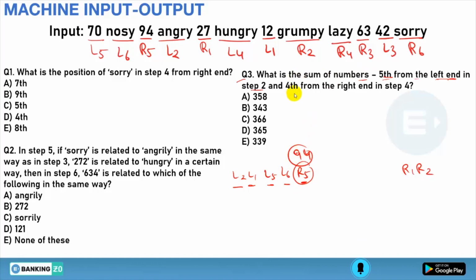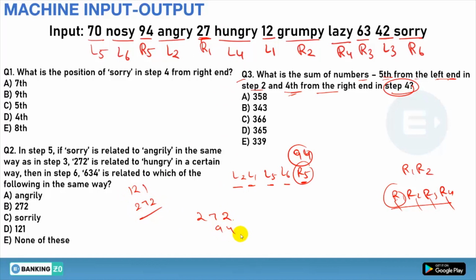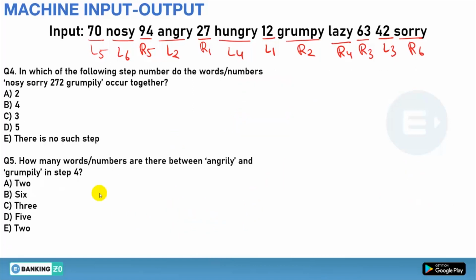Okay. And we need 4th from the right in step number 4. If you are taking 4th from the right, it will be R1, R2, R3, R4. This will be step number 4. And we are taking 4th from the right, 1, 2, 3, 4, that is R1. So R1 will be 27, but it will not be 27, because it will be 272: first of all we have to arrange 12, so it will be 121, then 27 will be 272. So 272 plus 94 makes a total of 366. That is option C, the right answer. Is it clear or not? Done? Clear? Now let's see question number 4.